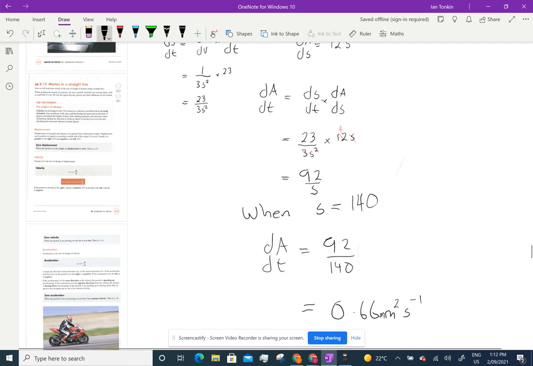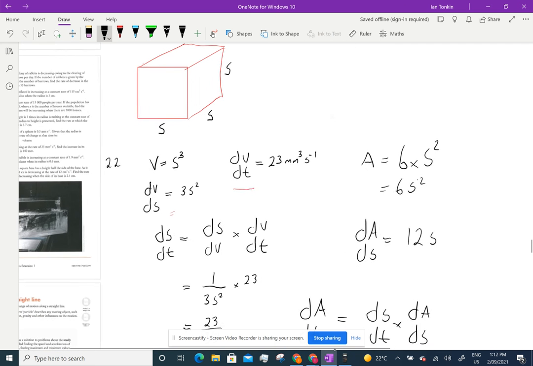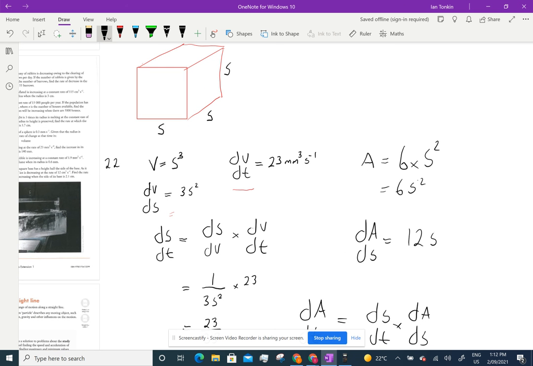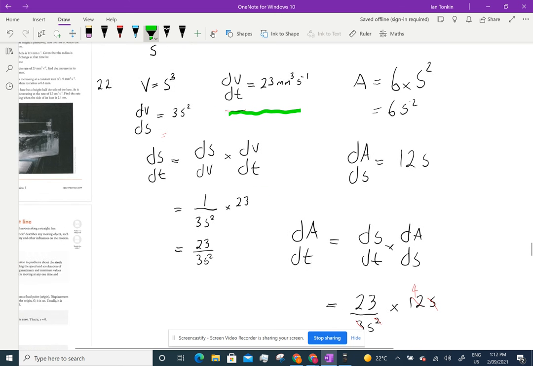So let's revise what we did. We had the rate of change of volume, so we had to find an equation for the volume. We differentiated the volume with the variable that we had, but we didn't want that. We wanted the rate of change of the side length with respect to time, and we got that.